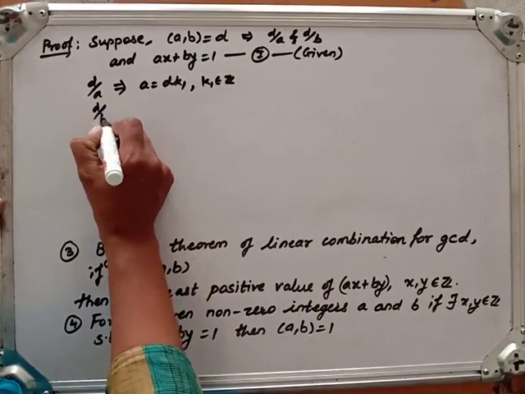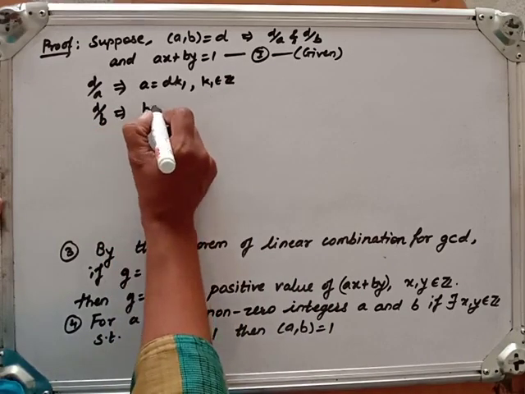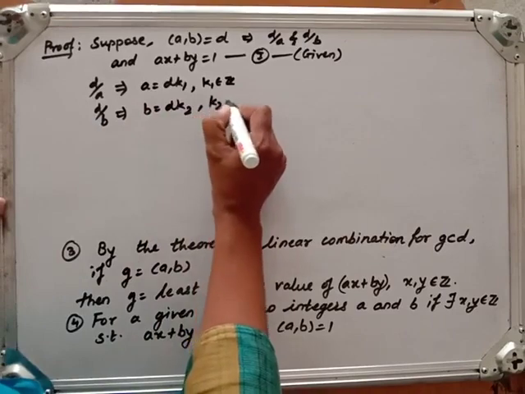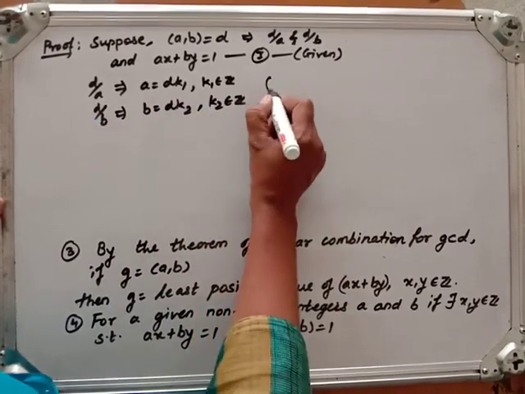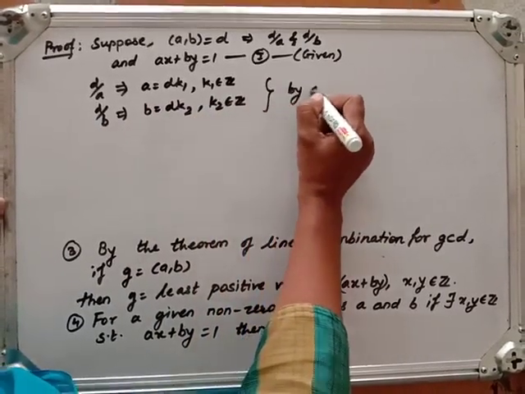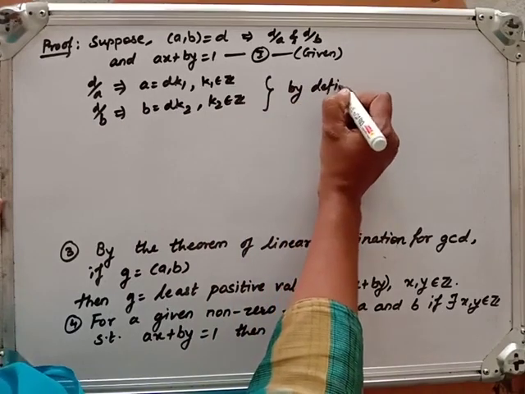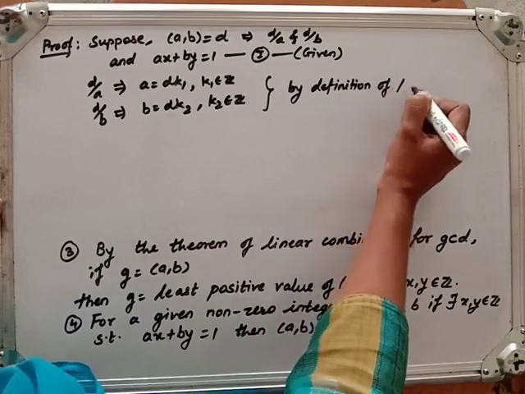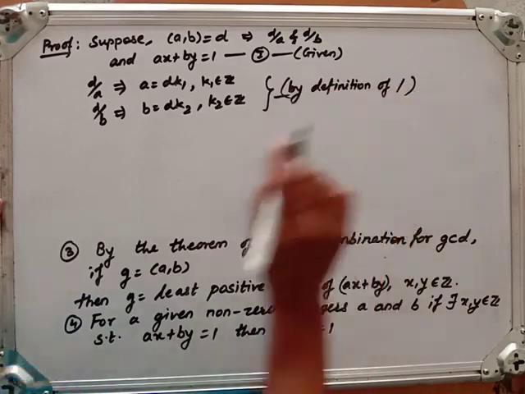Also D divides B, so B is equal to dk2, where k2 also belongs to Z. This is by the definition of divisibility.